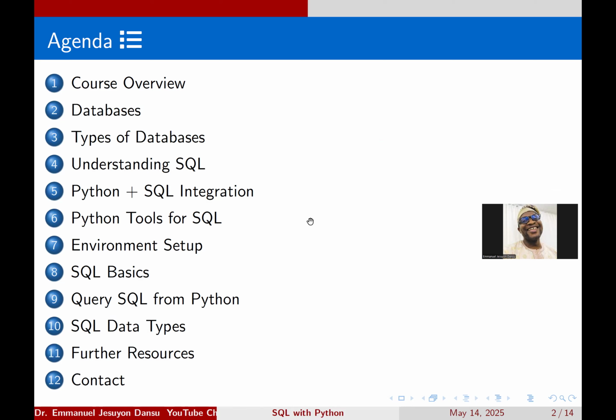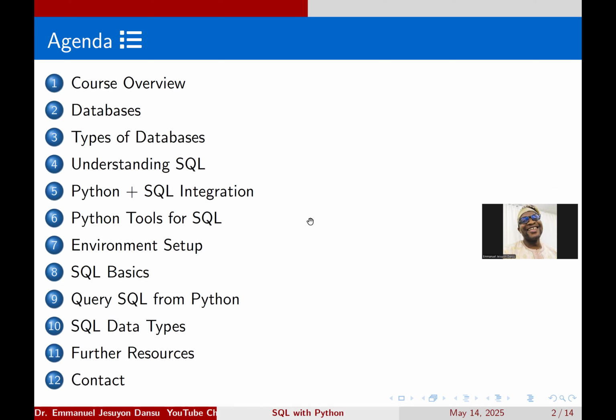Why do we have to go that way? I remember my introduction to SQL was in 2009 when I was on internship from school as an undergraduate, and it was I think based on Oracle 10G or something like that, or Oracle 9G. So now we are talking about Python and SQL from here. Python tools for SQL, we'll look at that, and then we'll look at environment setup. How do you set up SQL in the Python environment? I think I'm going to stick to saying SQL, I'm used to calling it that.